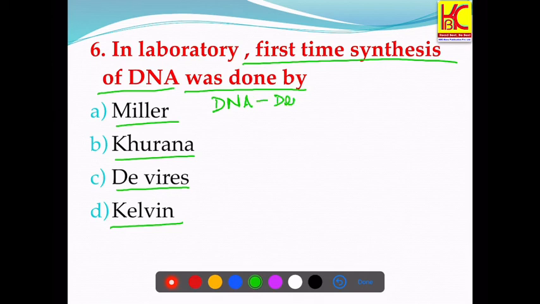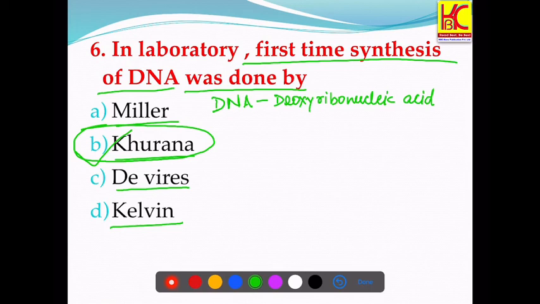DNA is deoxyribonucleic acid. So who synthesized this DNA for the first time in lab? So he was Hargobind Khurana. Along with his co-workers, he synthesized the oligonucleotide in laboratory. And for that, he got Nobel Prize in Physiology and Medicine as well.